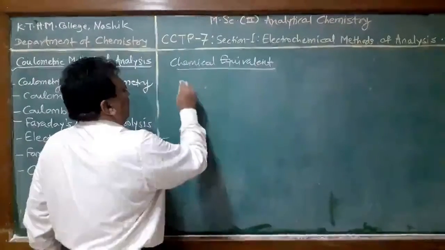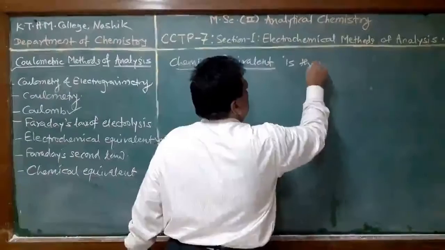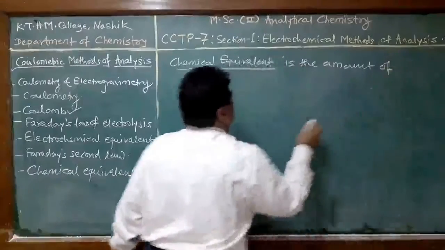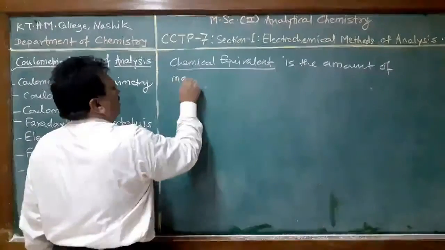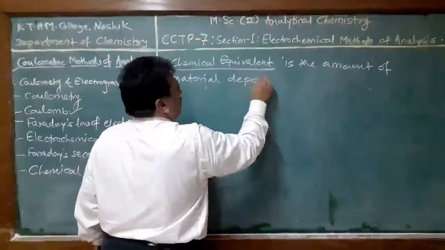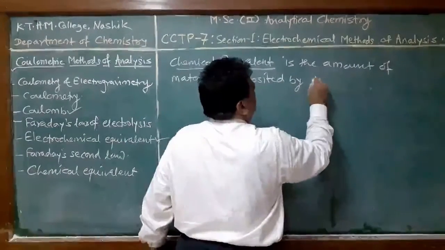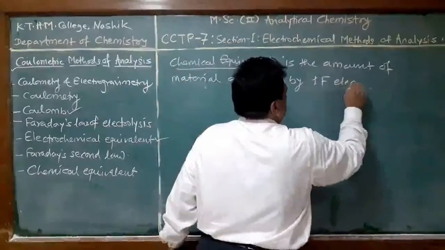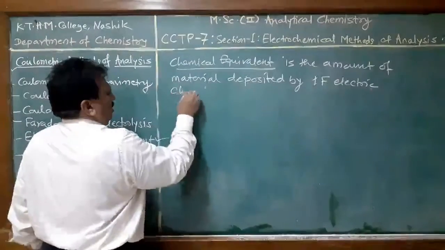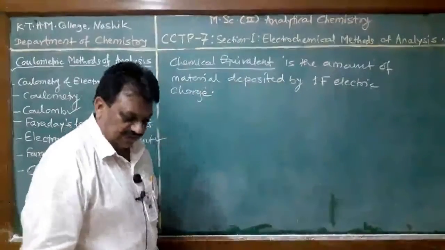Now chemical equivalent is the amount of material deposited or liberated by 1 Faraday of electricity or 1 Faraday of electric charge. Therefore, that is called chemical equivalent.